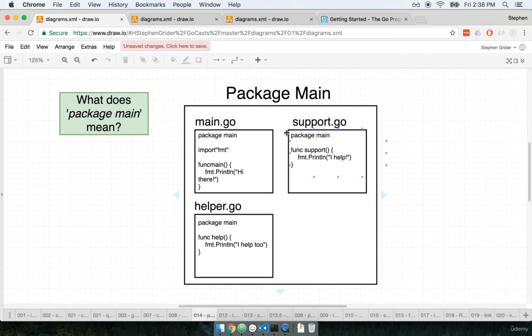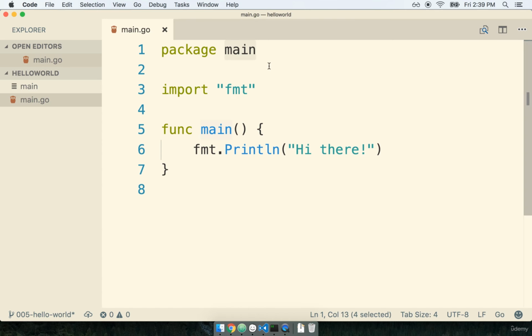So a package can have many related files inside of it, each file ending with a file extension of .go. The only requirement for every file inside of a package is that the very first line of each file must declare the package that it belongs to. So for example, if these three files right here all belong to package main, then each file needs to have the statement package main at the very top, just like our current main.go file does right here. So if we had two other files inside of this package, they would also need to declare package main at the top.